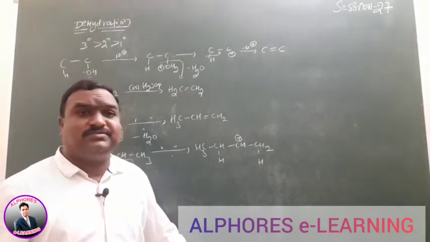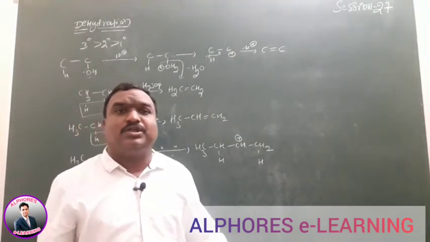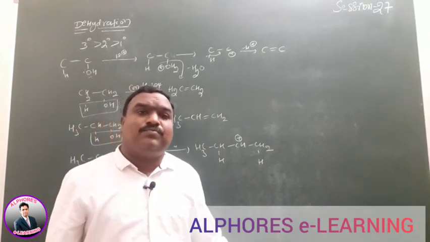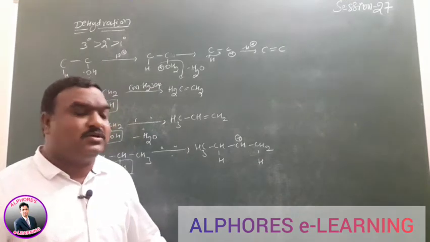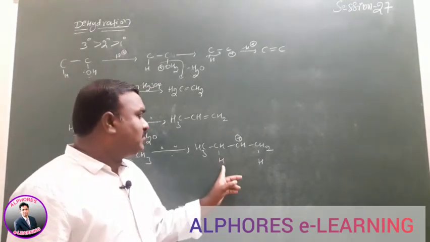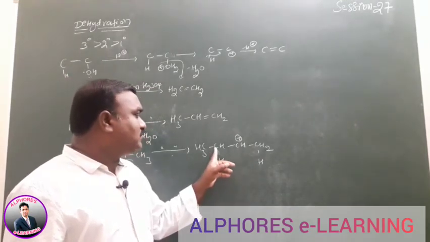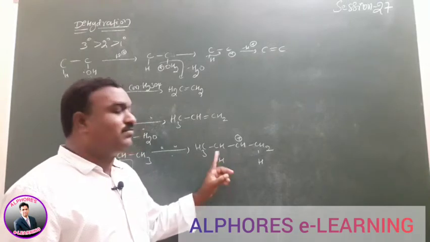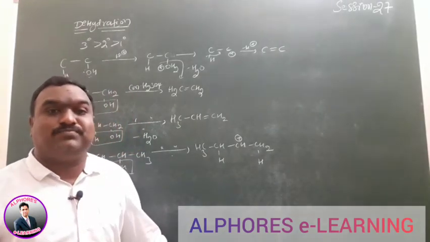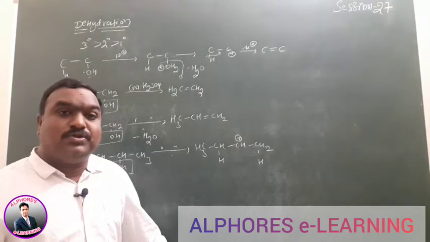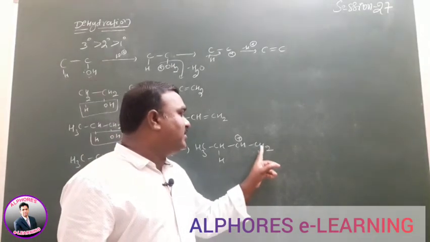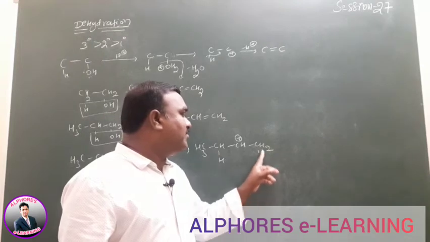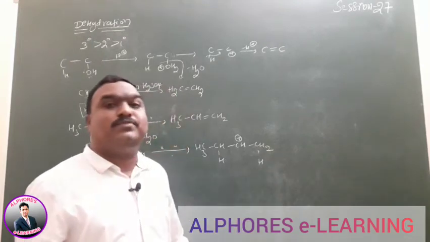Based on the connectivity of carbon atoms, removal of hydrogen from the more substituted carbon, which has fewer hydrogens, is called the Saytzeff rule. If you remove the hydrogen from the less substituted carbon, which has more hydrogens, it is the Hofmann product.